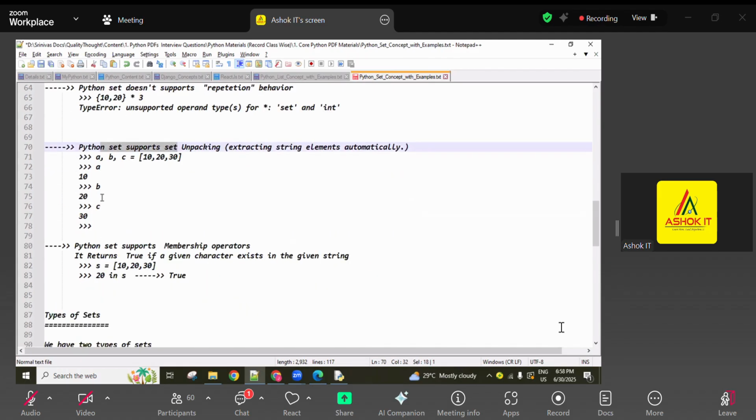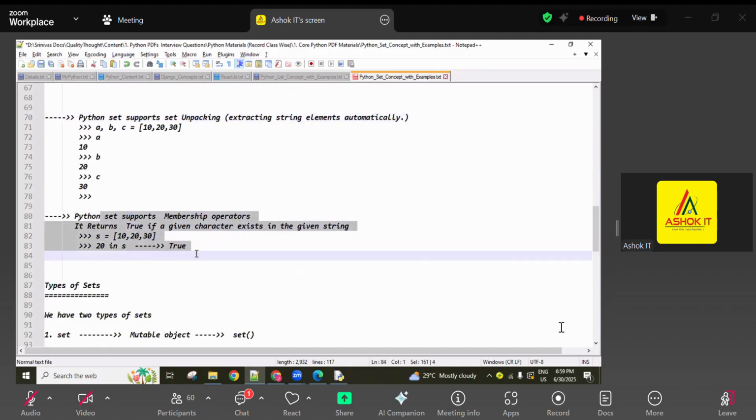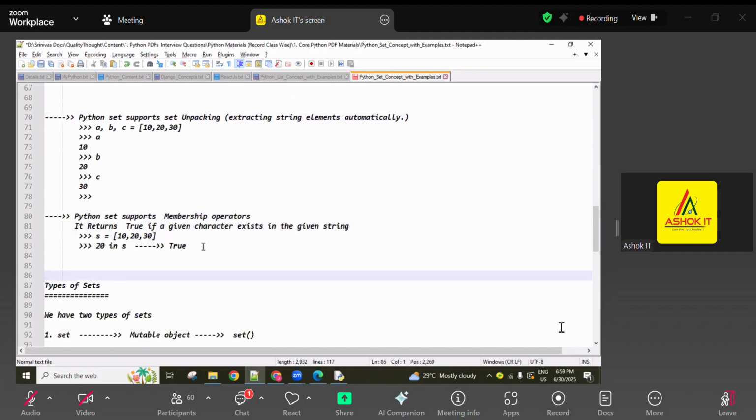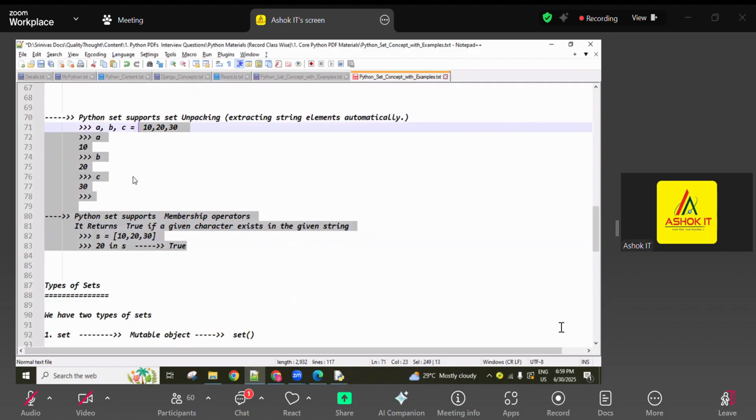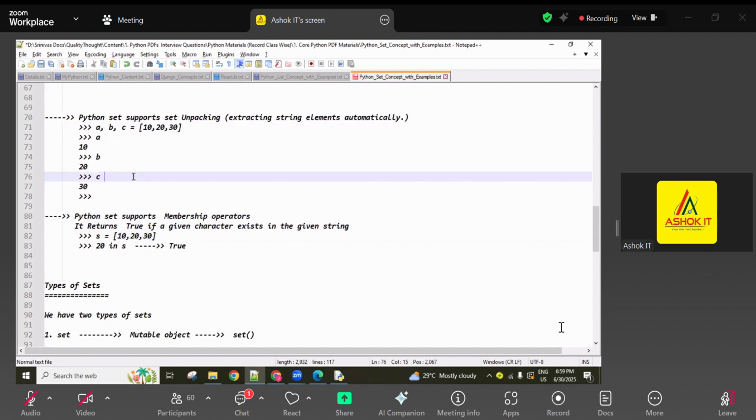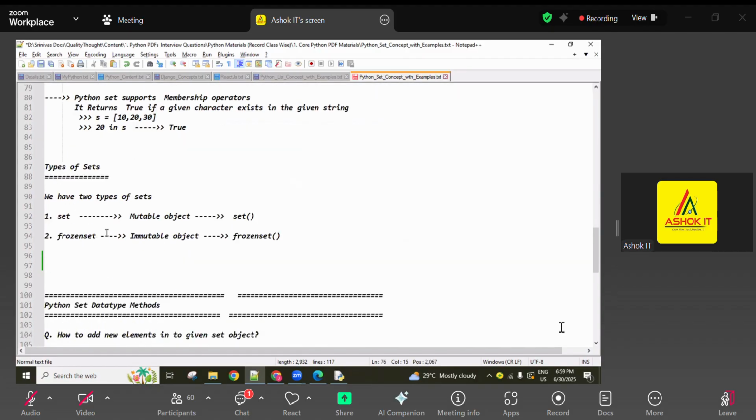Okay, same like repetition also. Set does not support repetition, and set supports packing and unpacking. Set supports membership operators also. So all these topics, guys, for list, for tuple, for string, for set, every topic is the same. Based on the concept name, some support it, some do not support it.